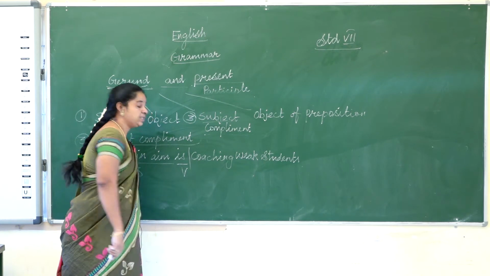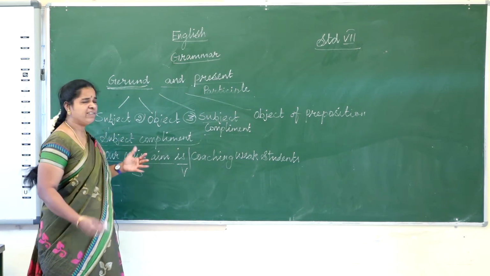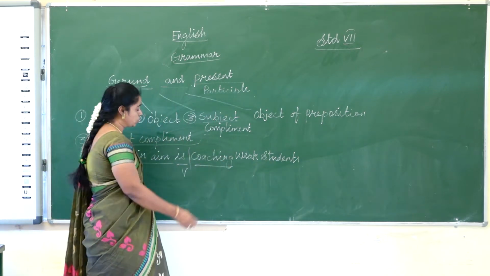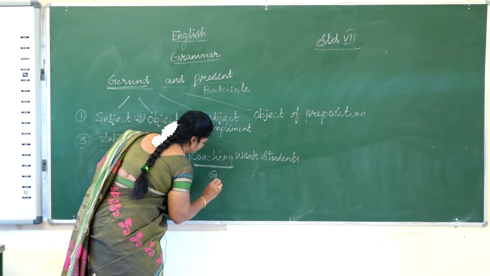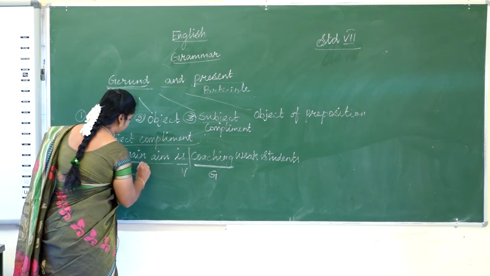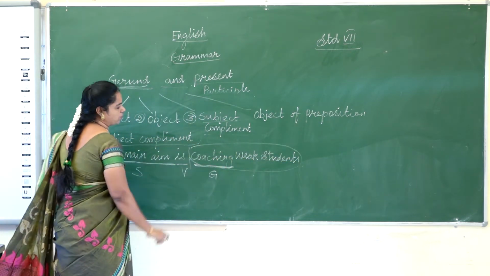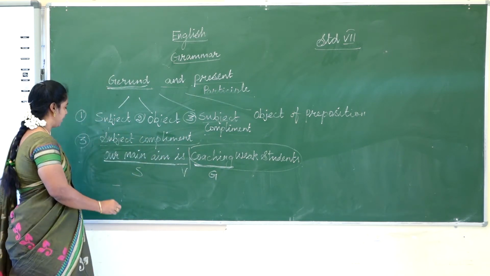Without this part, the sentence is incomplete. We can't understand the meaning. Our main aim is what? Coaching weak students. So in this sentence, coaching is the gerund. It is not a verb. A complement is a word which completes the sentence. So this part is the complement, and coaching is a gerund.